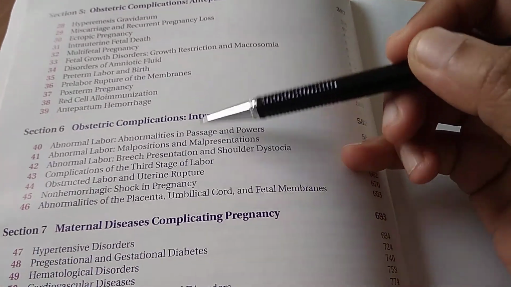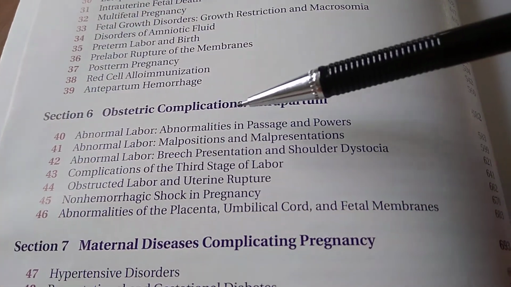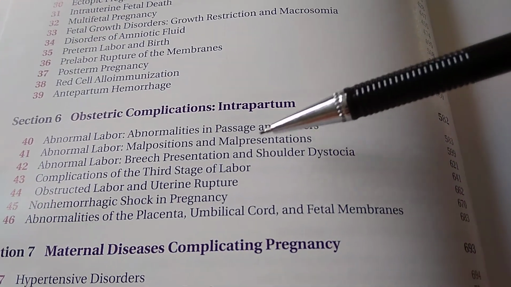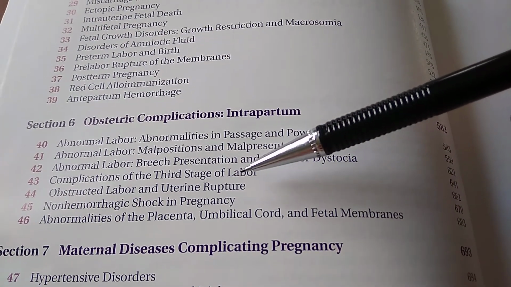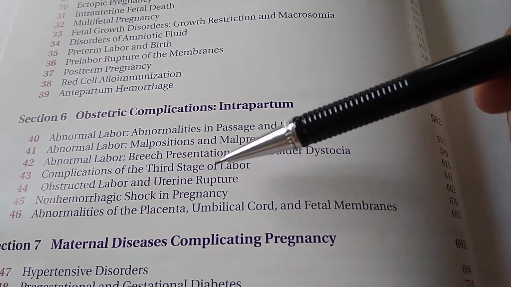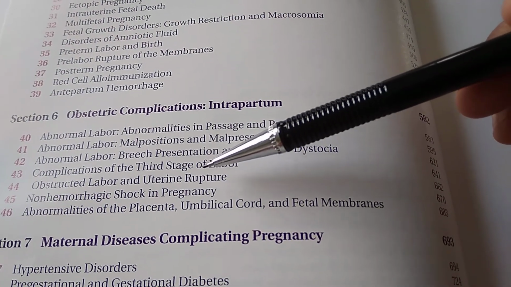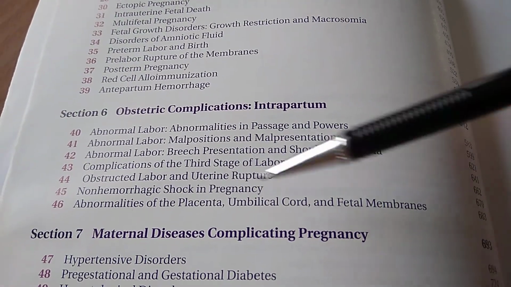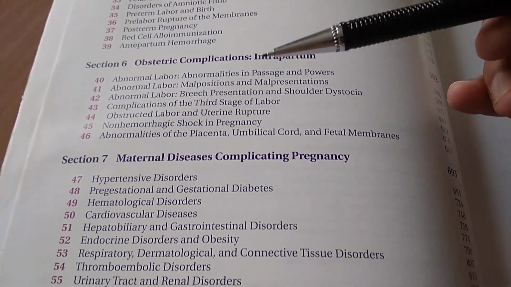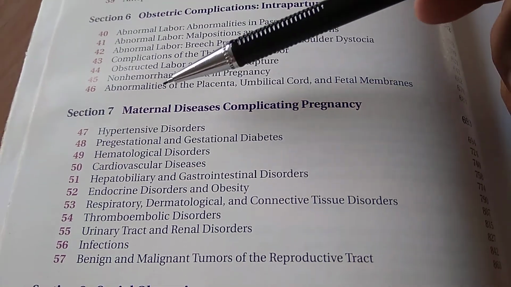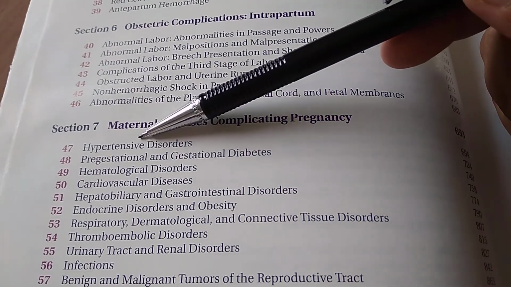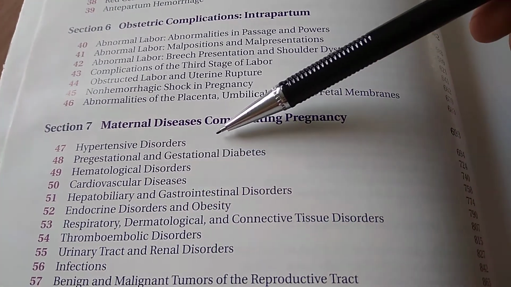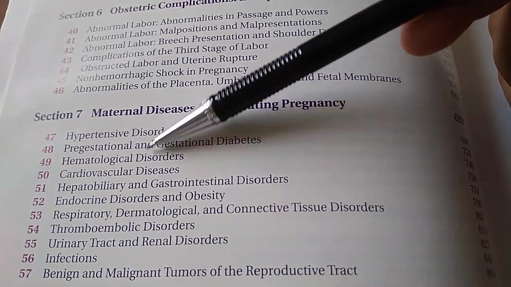Then obstetric complications, intrapartum. There can be malpresentations, malpositions, then breech, then third stage of labor complications, right? There could be postpartum hemorrhage. Then non-hemorrhagic shock they're talking about, abnormalities of the placenta, umbilical cord, fetal membranes, maternal diseases complicating pregnancy, like there can be hypertension, diabetes, right? Where is diabetes here?